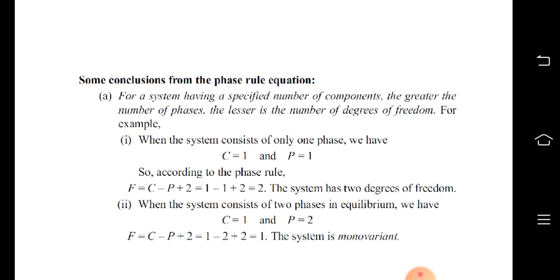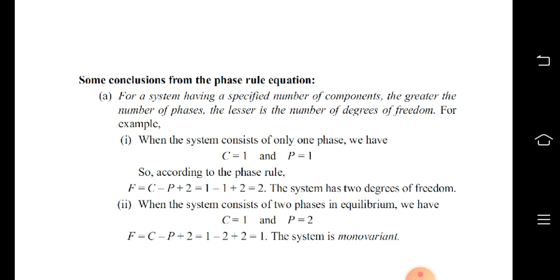Some conclusions from the phase rule equation. For a system having a specified number of components, the greater the number of phases, the lesser is the number of degrees of freedom. For example, when the system consists of only one phase, we have C is equal to 1 and P is equal to 1. So according to the phase rule, if we substitute C is equal to 1 and P is equal to 1, the degrees of freedom we get is 2. The system has 2 degrees of freedom.